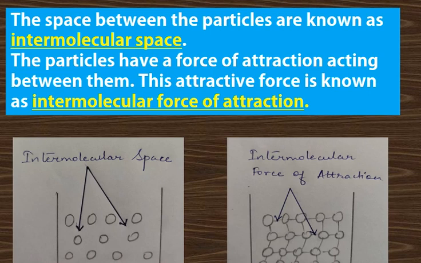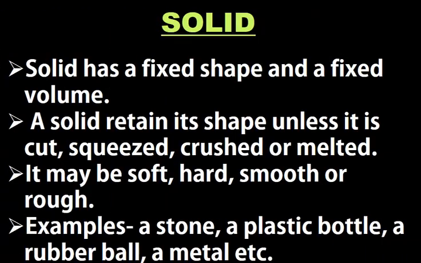Now let us learn about the different states of matter one by one. The first one is solid. A solid has a definite shape and a definite volume. We can only change the shape of a solid by cutting, squeezing, crushing or melting it. Now suppose you are holding a book on your hand. If you place the book on the table, the shape of the book won't be changed. You can only change the shape of the book by either tearing the pages or by applying any external force on it. It will not change its shape on its own.